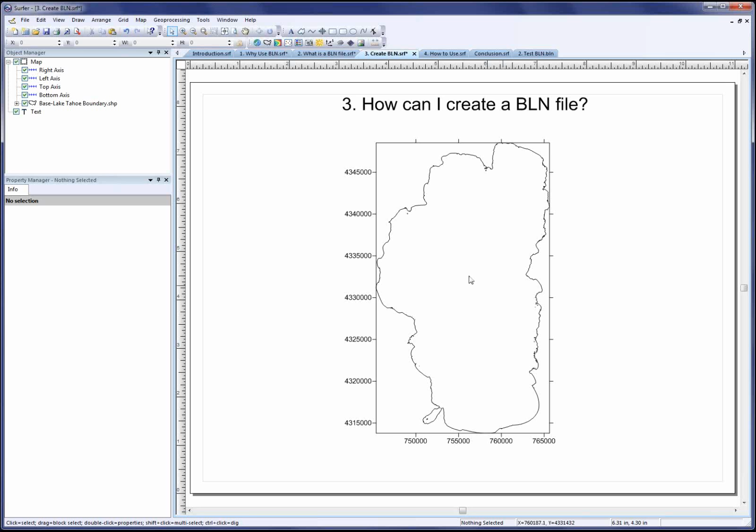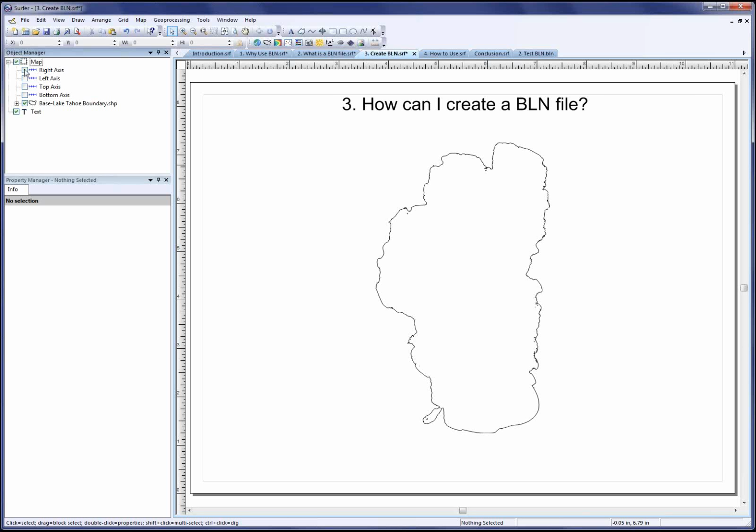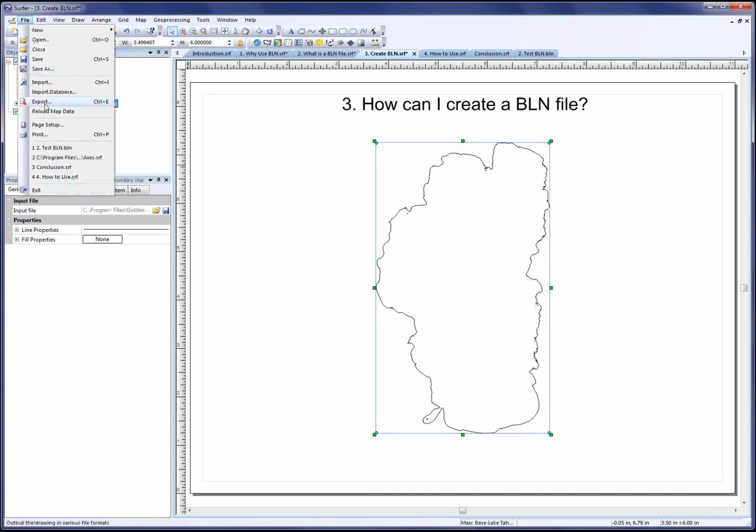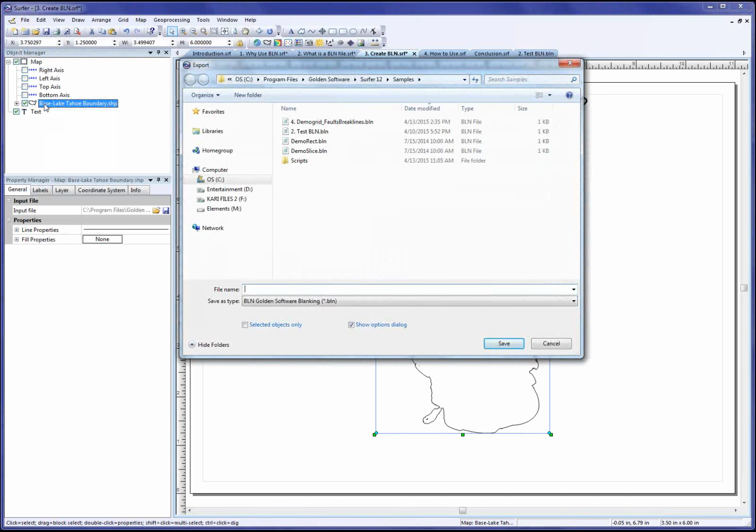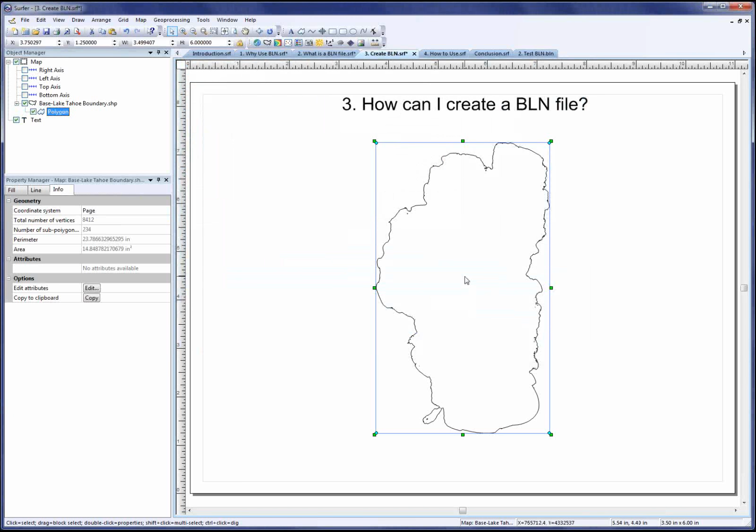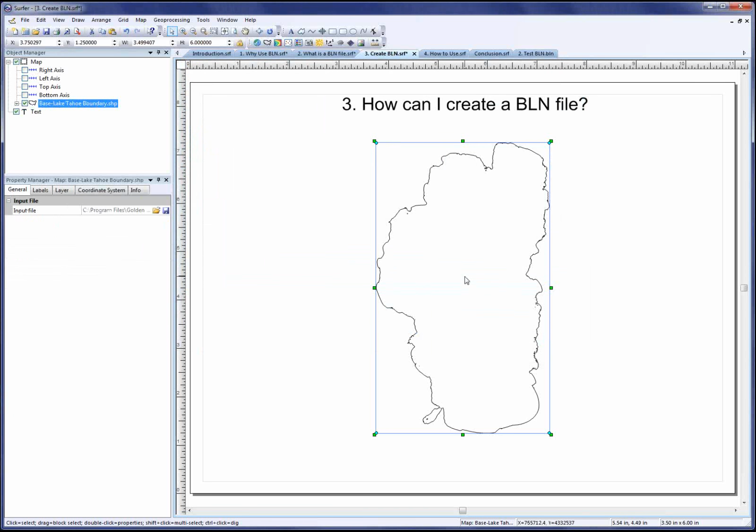But when you're finished, turn off the axes in the Object Manager, then select the map and click File, Export. In the Export dialog, you would want to check Selected Objects Only because we want to export only the base layer. Give the file a name, choose to save it as a BLN file, and click Save. It's that easy. So I'll go ahead and delete this map.